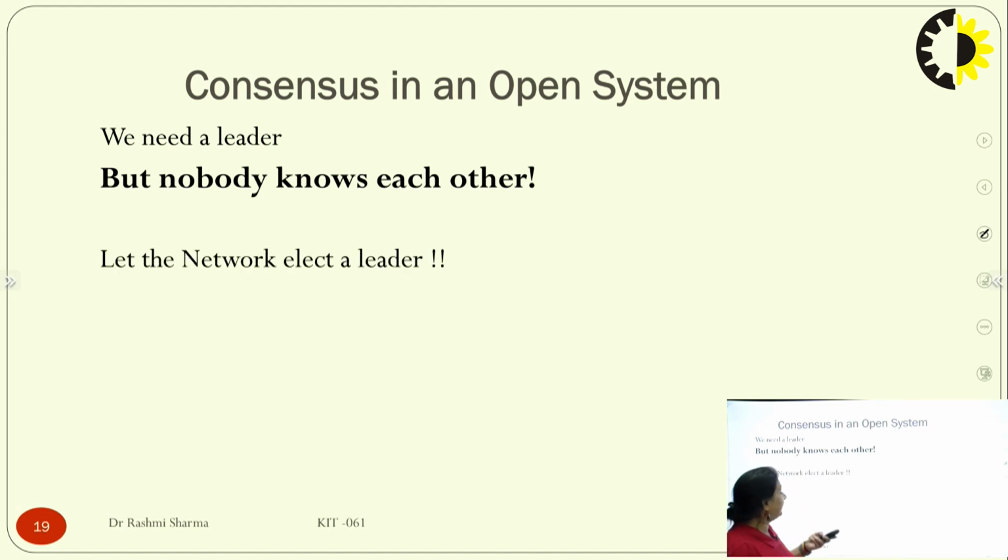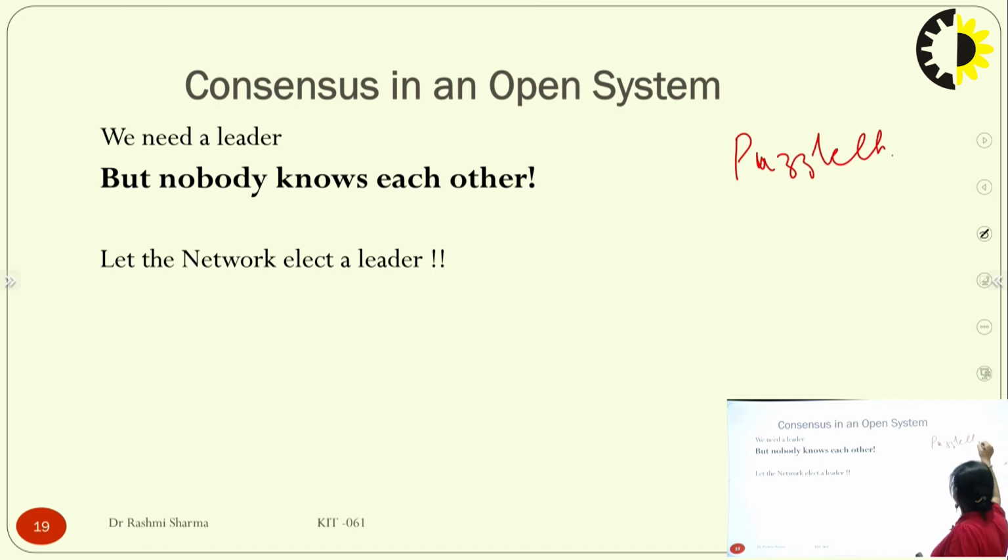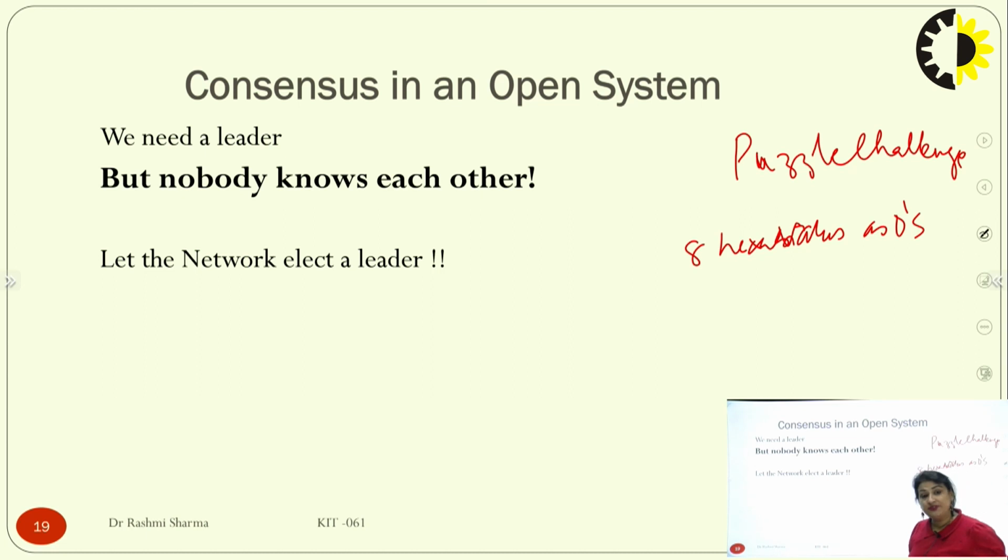Second is, let the network elect a leader. How does the network elect a leader? Here comes the puzzle challenge problem. In open consensus, we get a puzzle. If I take the example of Bitcoin, the challenge which we get is that we should have eight hexadecimal values as zeros. That is the challenge. That is the puzzle which I have to solve.